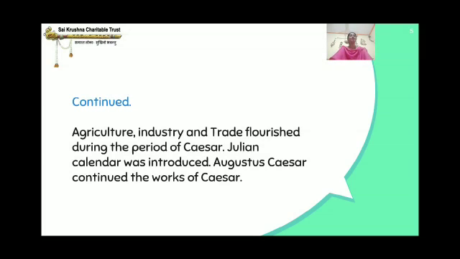And agriculture, industry and trade flourished during the period of Caesar. So it improved a lot, and the Julian calendar was introduced. And Augustus Caesar continued the works of Julius Caesar.